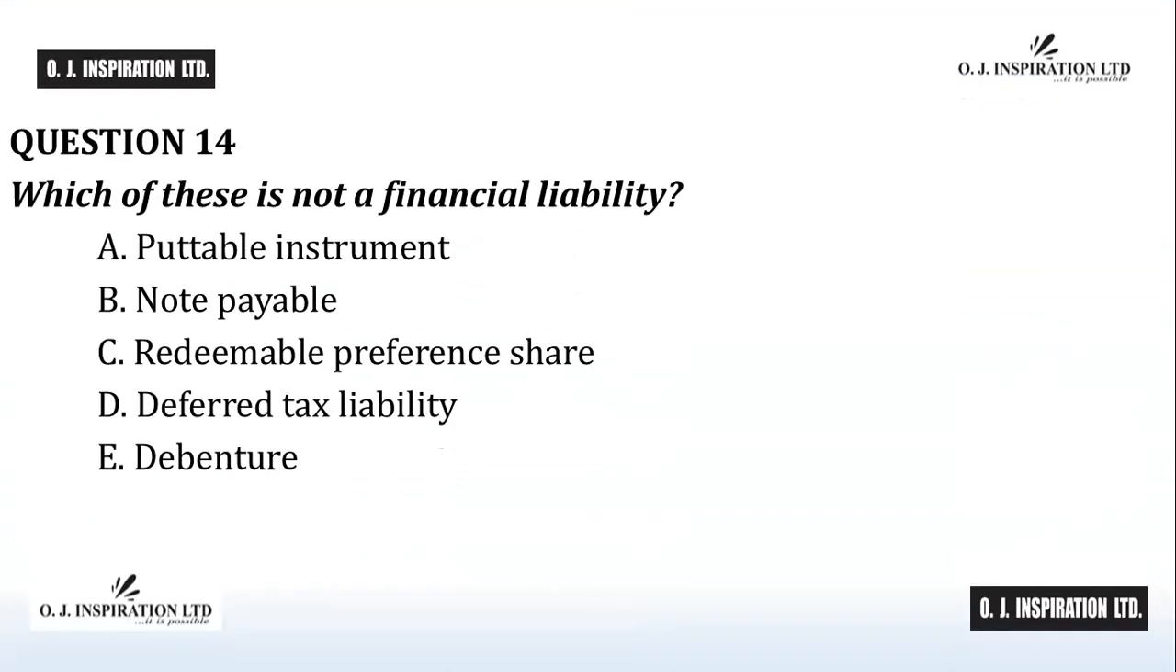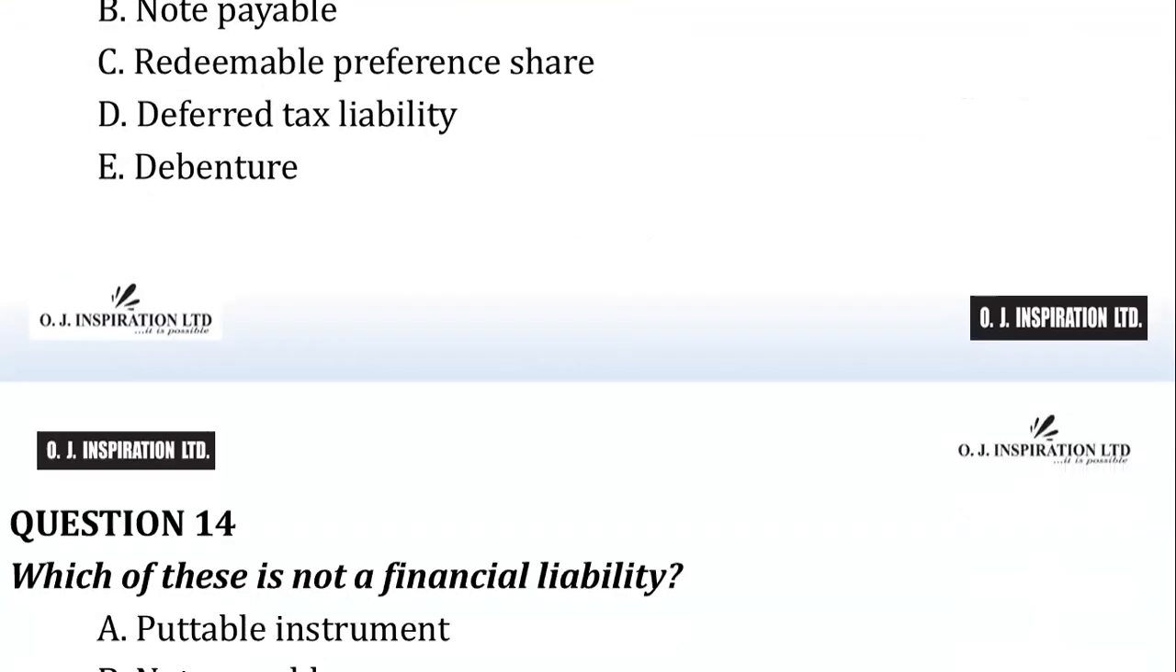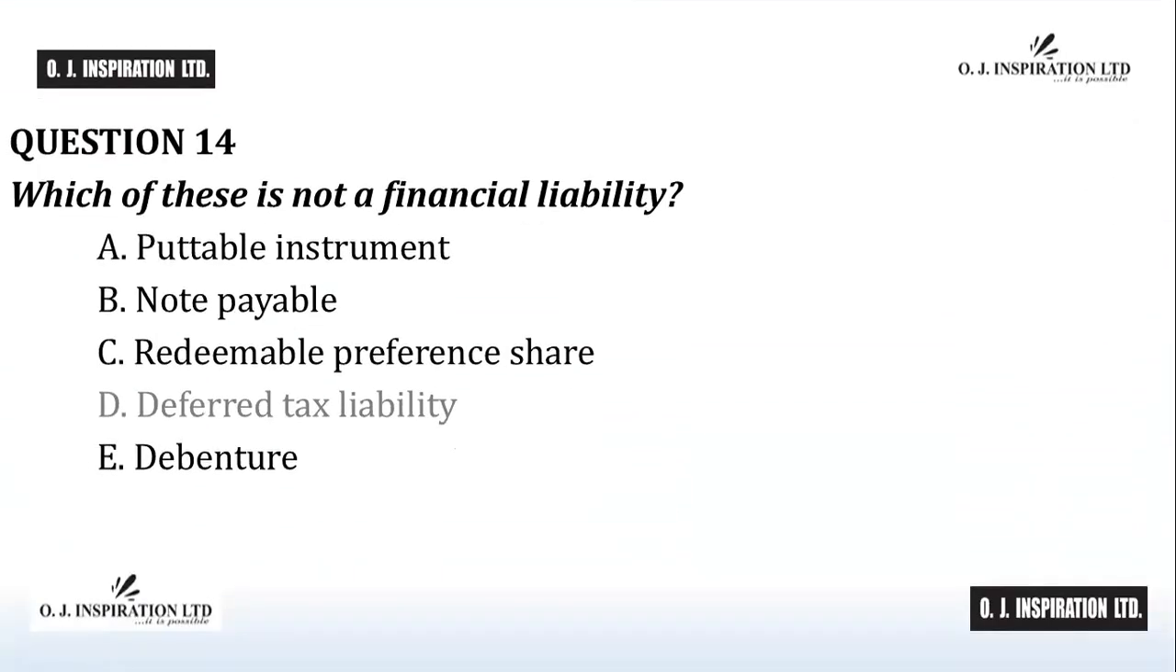Question number 14. The answer to question number 14 is D, deferred tax liability. Deferred tax liability is not a financial liability. It is not a contractual obligation and is not a contract that will or may be settled in an entity's own equity instrument as a non-derivative or a derivative. D is the answer to question number 14.